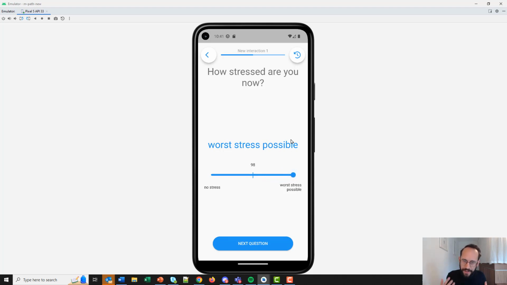So now the participant knows for each chunk or each part of the slider what it actually means. And I think this can really already help the participants to interpret the slider. We call this a Likert scale because it's kind of a combination between a slider and a Likert scale.